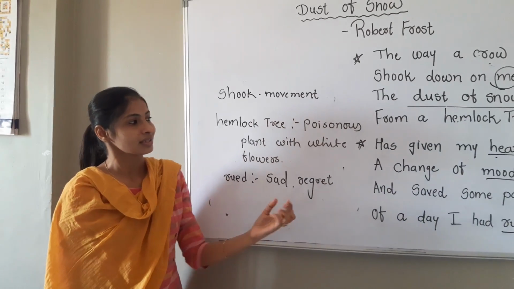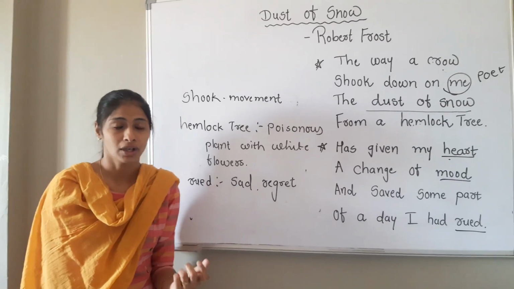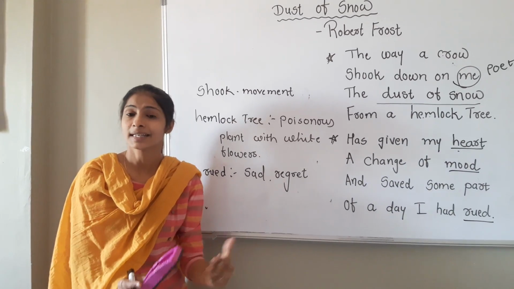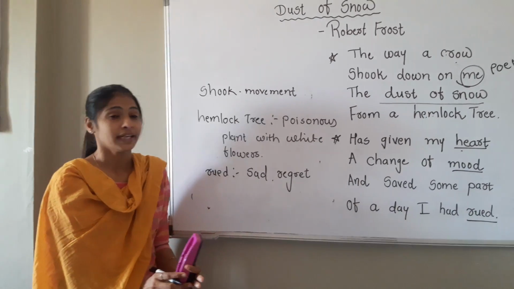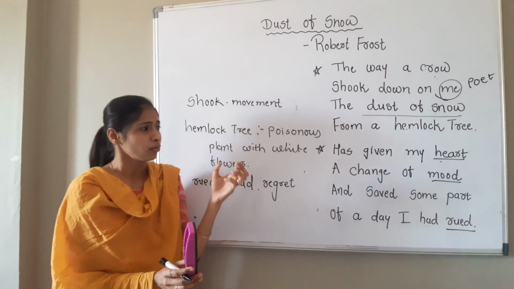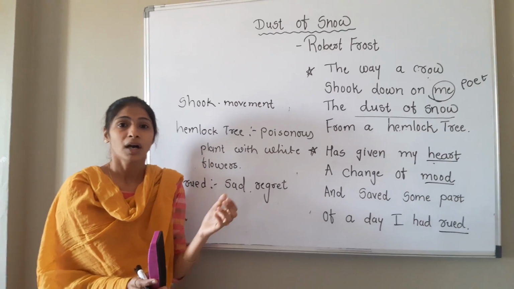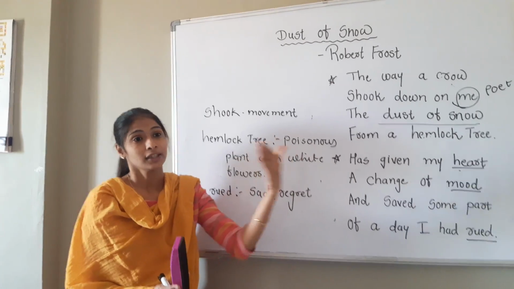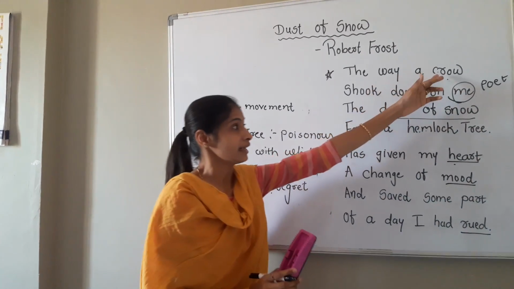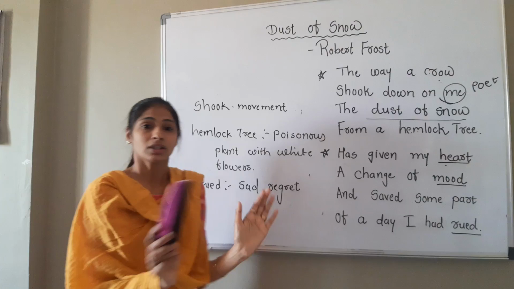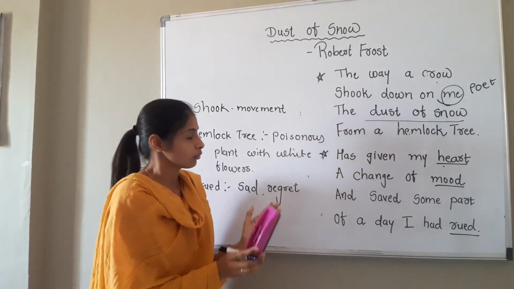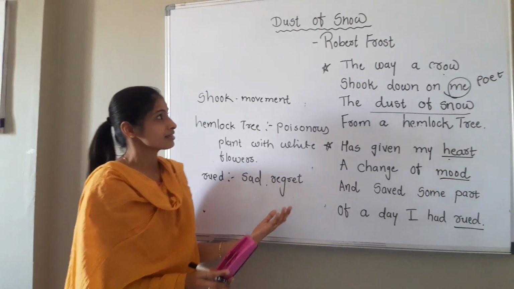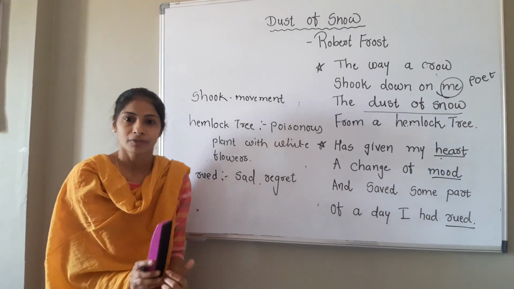Robert Frost conveys a message, and he has tried to make us understand that whatever we think and whatever we see in the world, how it is, we have to see the world how we want to see it. Right? So here the crow and the hemlock tree are not negative things, but very positive. We have to see it positively. So this is the small poem written by Robert Frost.